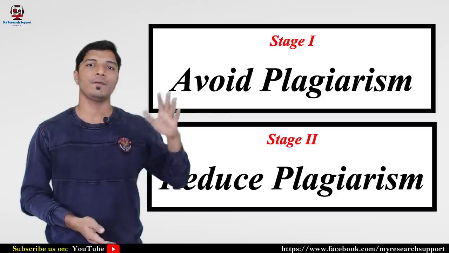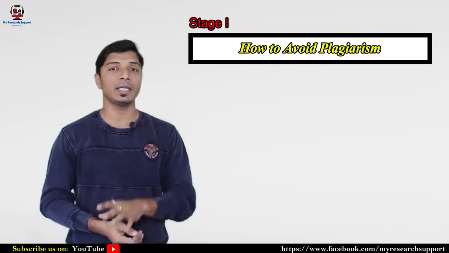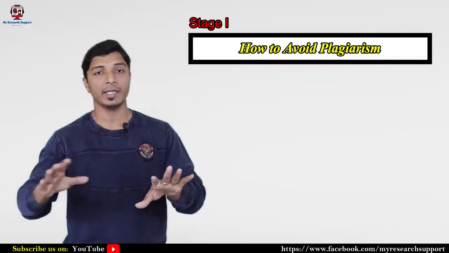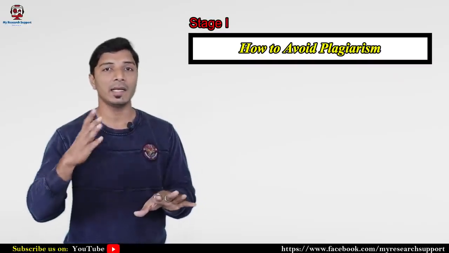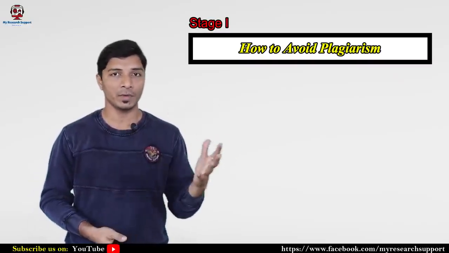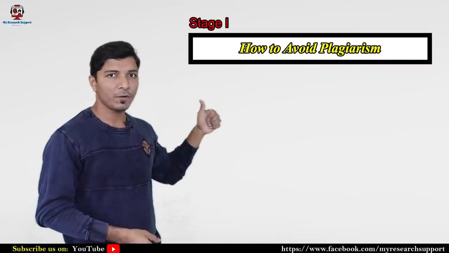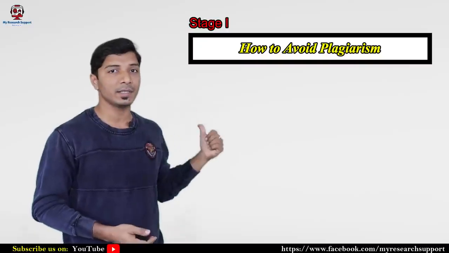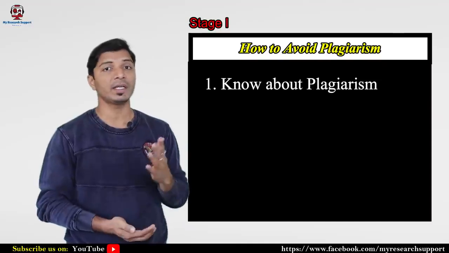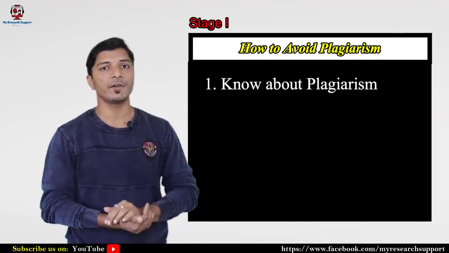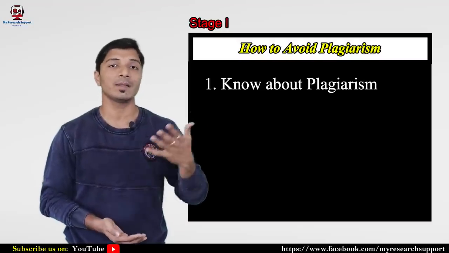So we'll start with the first stage, how to avoid plagiarism. This is the best stage where you can keep your document away from the similarity index of plagiarism, or you can ensure your document will have very little plagiarism, which is acceptable in your universities. And yes, you can achieve this by following some simple steps. The first step you have to follow in this stage is know about plagiarism. As I mentioned in the start, I have prepared a detailed video on this point. The link is in the video description. Please go through that video so that you will be able to understand what exactly plagiarism is.